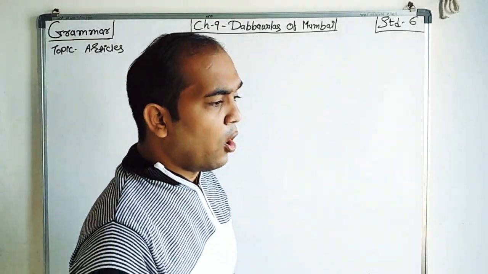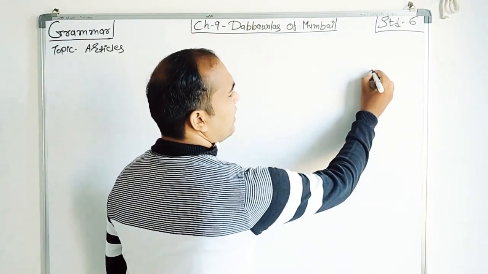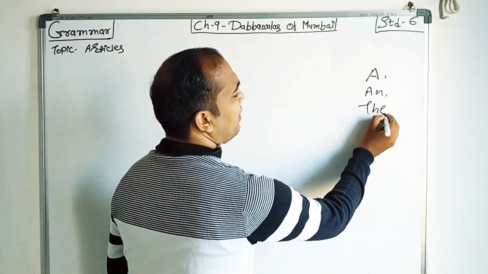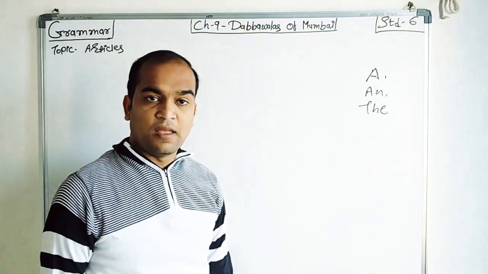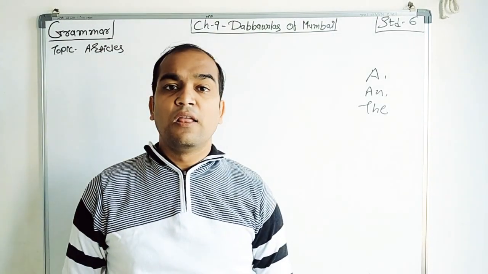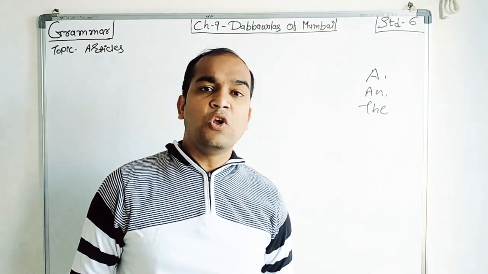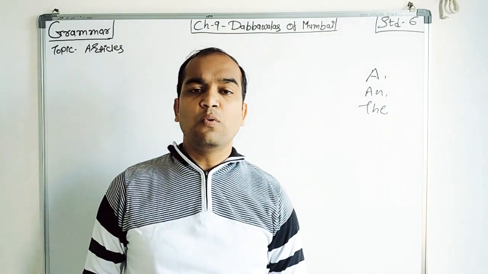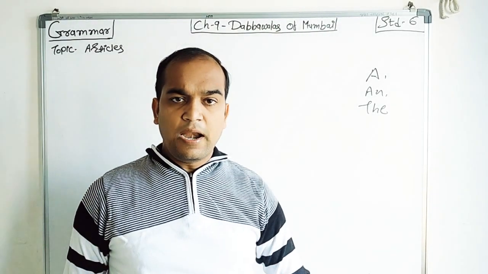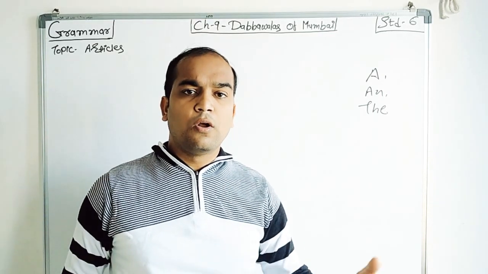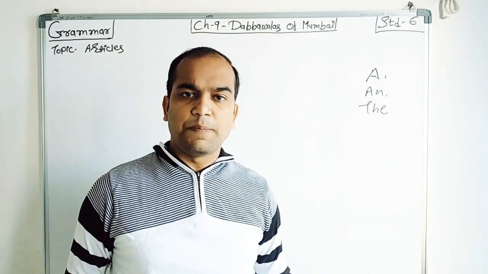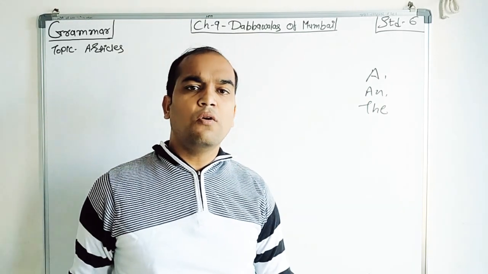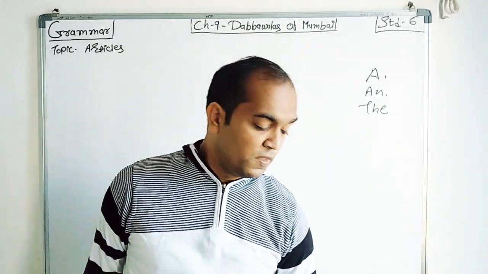Now we all know that there are three articles: a, an, and the, right? A, an and the. Now students, in your worksheet, in the grammar exercise, I gave you the detailed description of the grammar. It means this chapter, articles, I gave as a note in your worksheet, so you can check it.